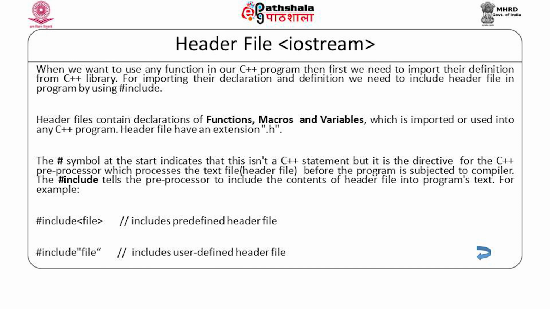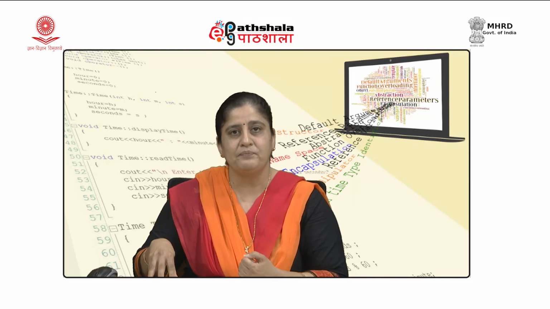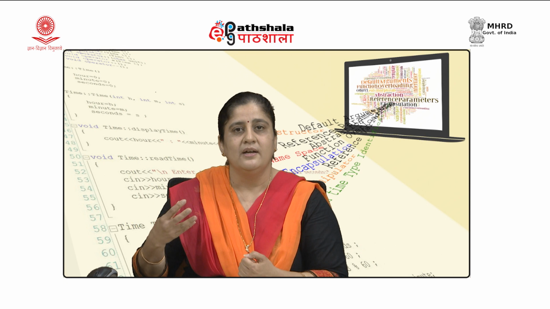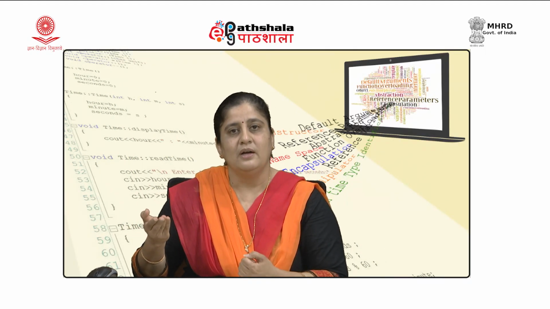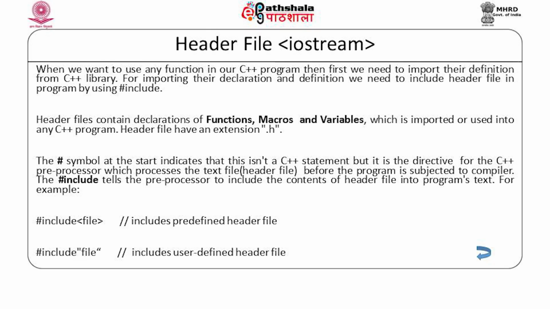What is the processing of header file would mean here? The hash include tells the preprocessor to include the contents of header file into the program's text. So, whatever are the contents in the header file, that would be included in our program. And what are the contents of those header files? These are the declarations of the functions which are in standard library or any other object module, but we are using it in our program.